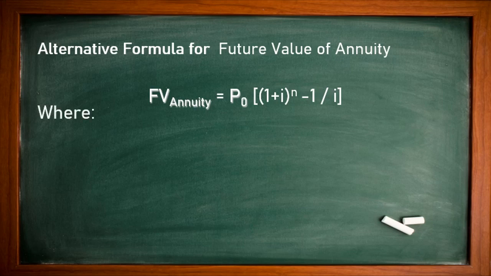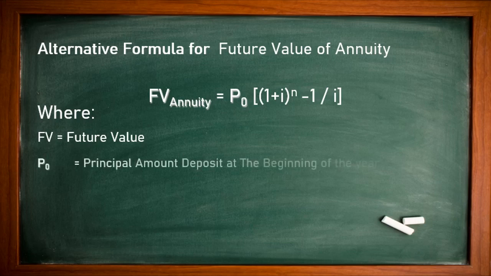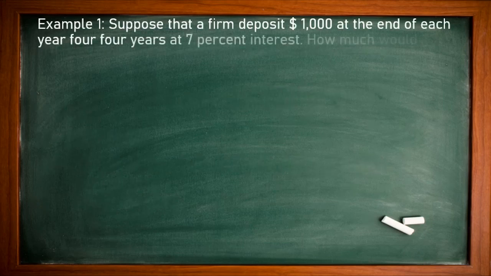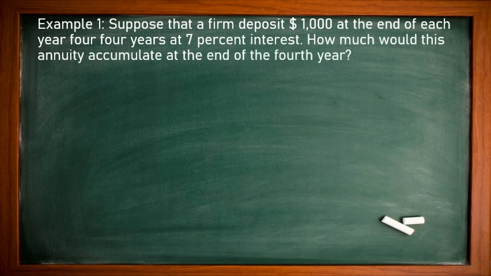Here the same, we can say that FV is the future value. P0 is the principal amount deposited at the beginning of the year, as before also. I is the interest rate, N is the number of years. So there is no change in the formula. Let us understand this very exciting question with an example.